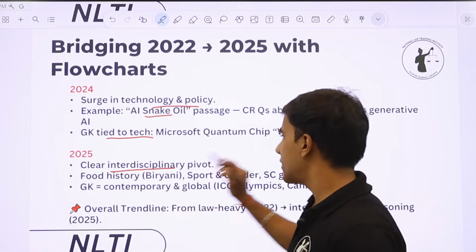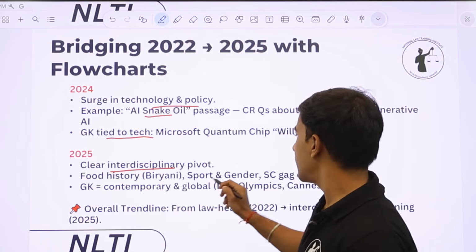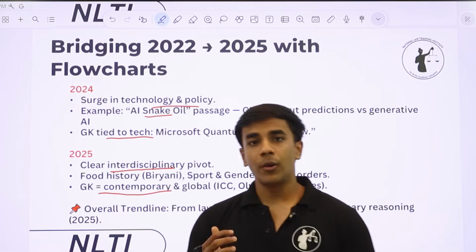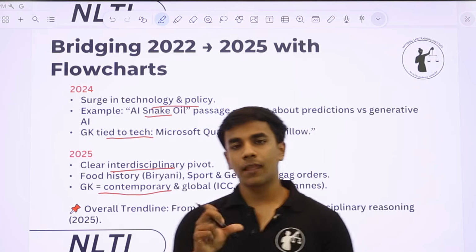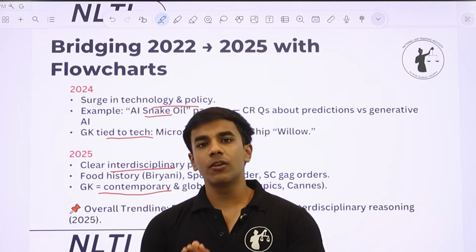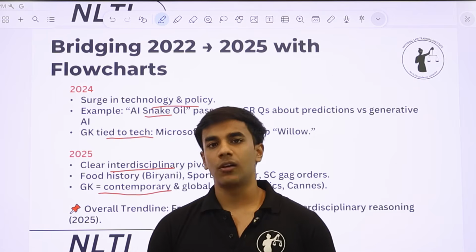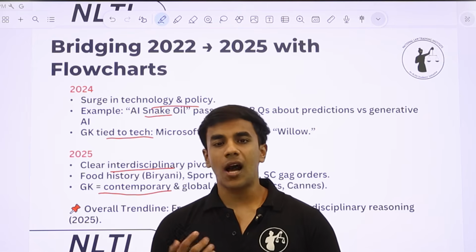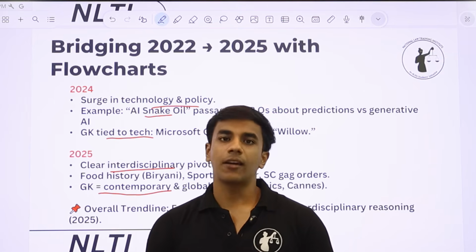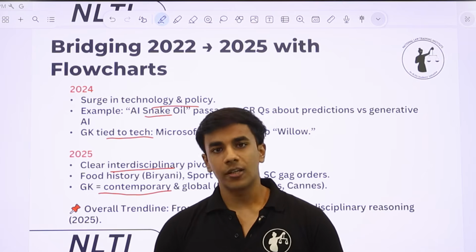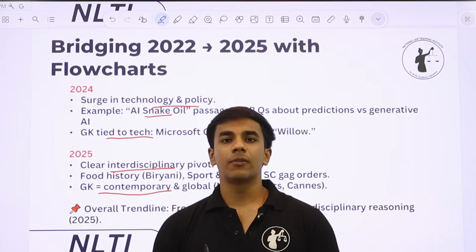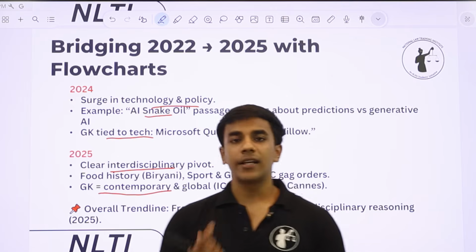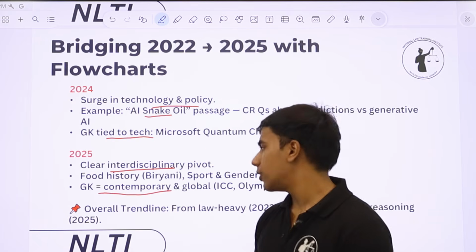Now 25, again a clear interdisciplinary pivot. There was a food history passage, sport and gender, SC gag orders, and the GK also became very contemporary and global. Again, 2025 में जो most important thing हुई कि till NLSAT 24 the GK was very confined to the national space, कि इंडिया में क्या हुआ, but NLSAT 25 went one step ahead to see कि world में क्या हुआ. It started asking very important questions, like on the Olympics and ICC, International Criminal Court. The barrier that only national news will be asked was broken, and a greater focus was given to international happenings around the world.